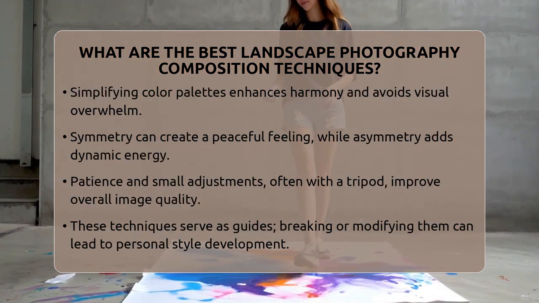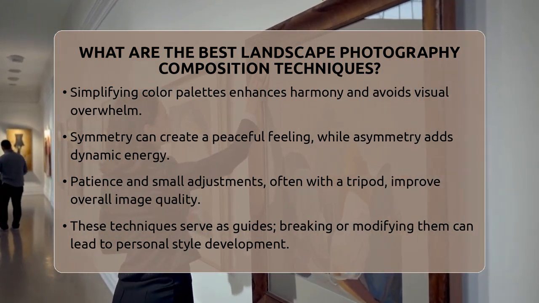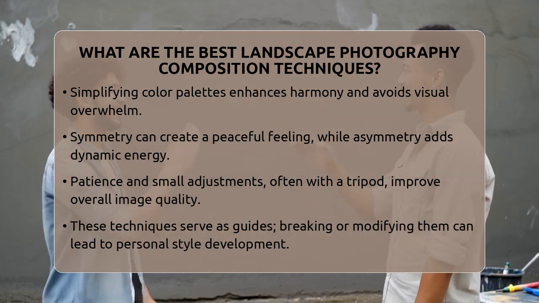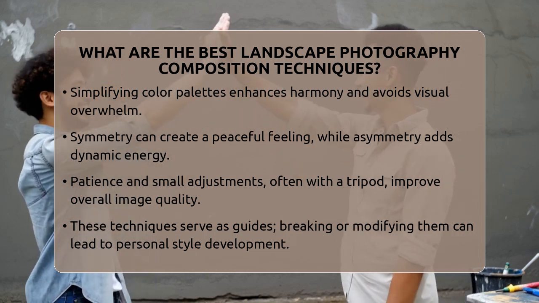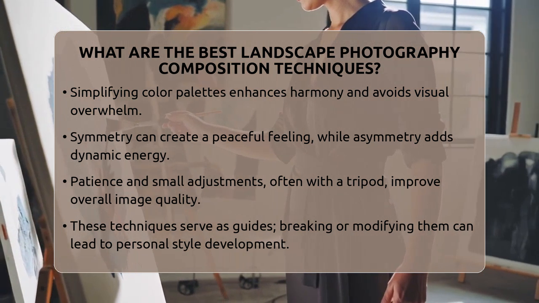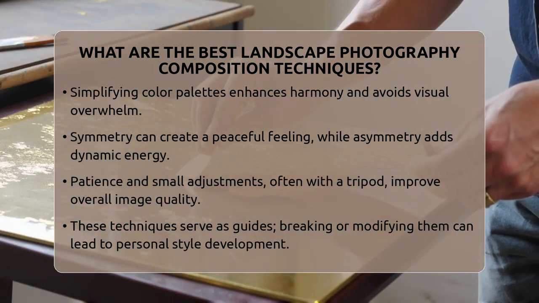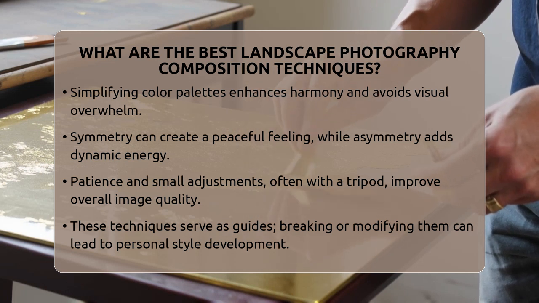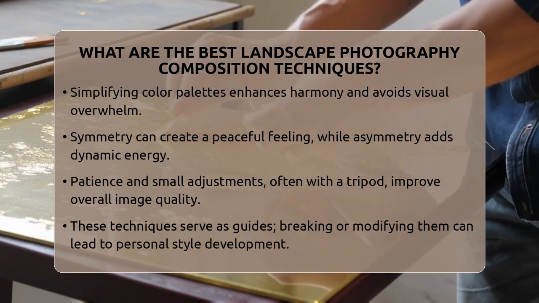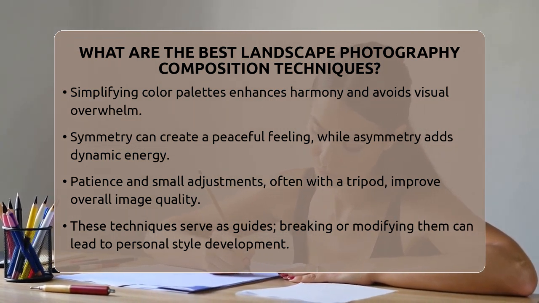Simplifying your color palette can also make your image more powerful. Limit your main colors to 2 or 4 to keep the scene harmonious and avoid overwhelming the viewer. Balance and symmetry can create calm and order, especially in scenes with reflective water or mirrored features. Sometimes a symmetrical composition feels peaceful, while asymmetry can add energy and interest.